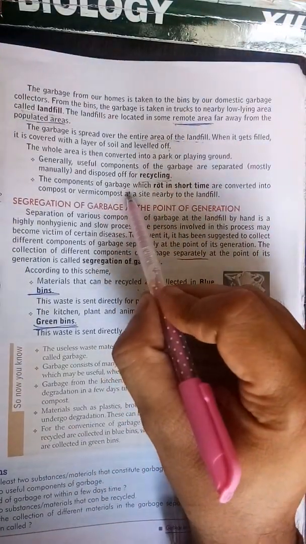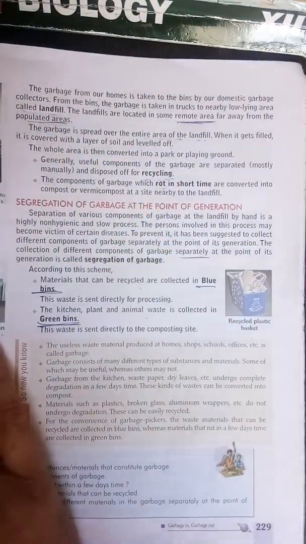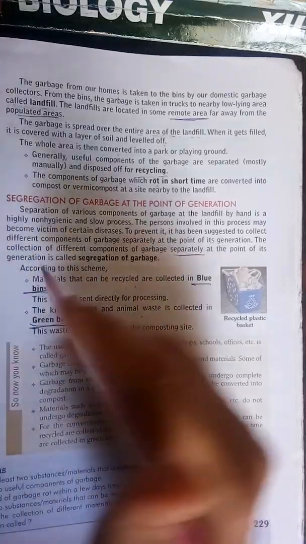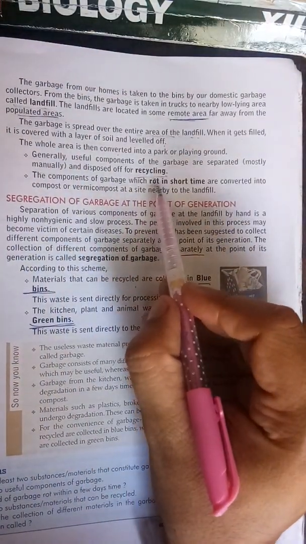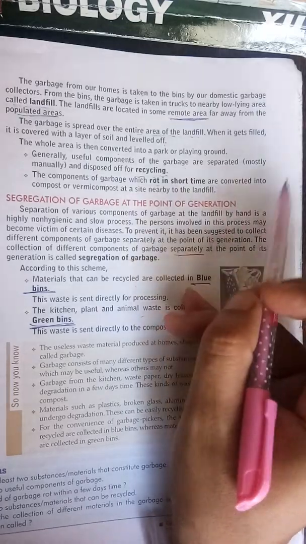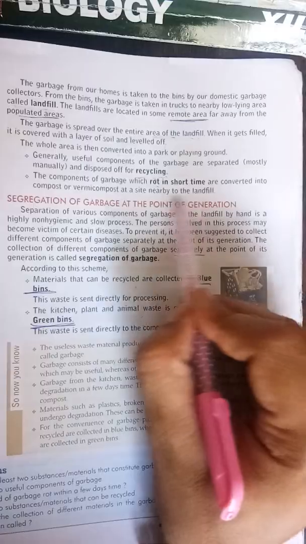And the component of garbage which rots, beta, we have already discussed. What is rot? That material that decays, means breaks down in nature in a short period of time, and is converted into compost or vermicompost at the site nearby the landfill.